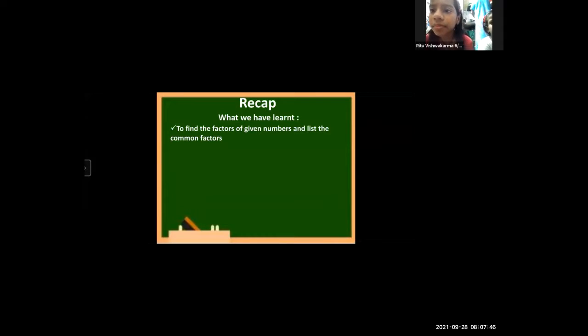What I said, 2 is a factor of 4 means what? 4 is completely divisible by 2. Yes, you are right. So factors means, very good, it comes in which tables? Correct.